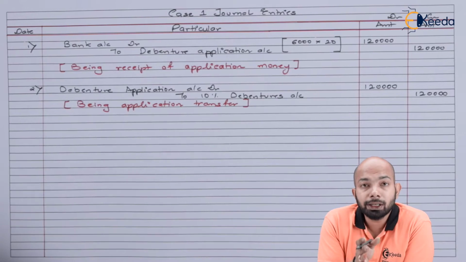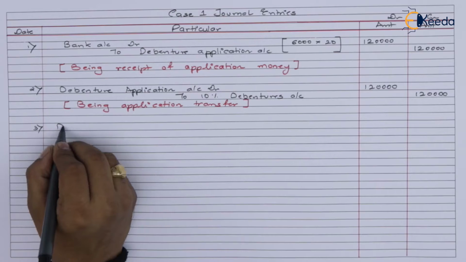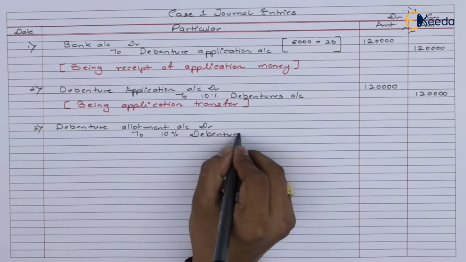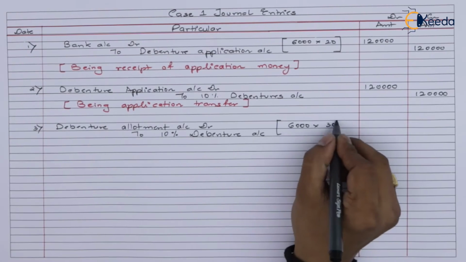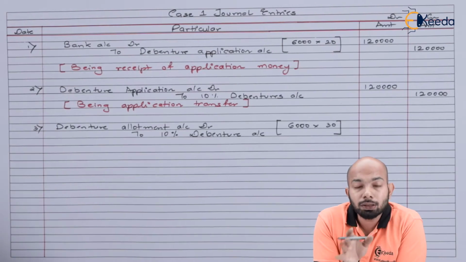Now the next will be allotment due. Let's pass the entry here. On allotment, we were supposed to take around 30 rupees, so 6,000 multiplied by 30 will give you the allotment due amount.